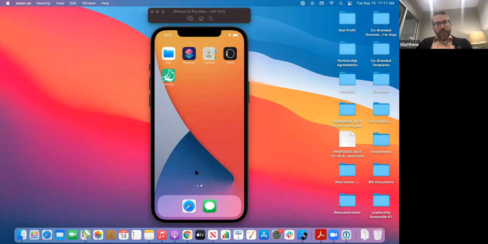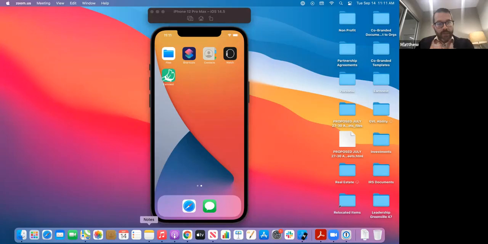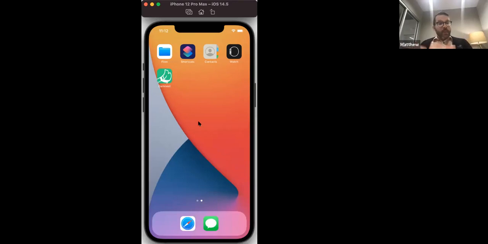So what we'll do, I'm going to pull up our app so you can see what that looks like. I'm going to change my screen here just a little bit. Now, this is what it looks like for you when you download our app from our website. Again, it's free for you to use and download and put on your phone. So when you put this on the phone, you'll see this little icon here. It says Earnest. And what we'll do, we'll just put in a quick request for you, showing you what that looks like.